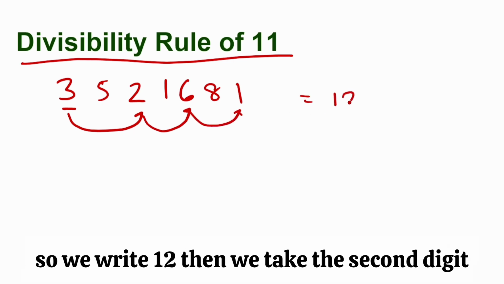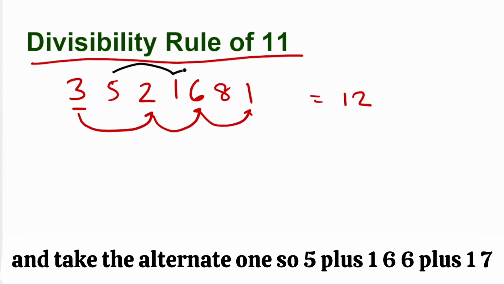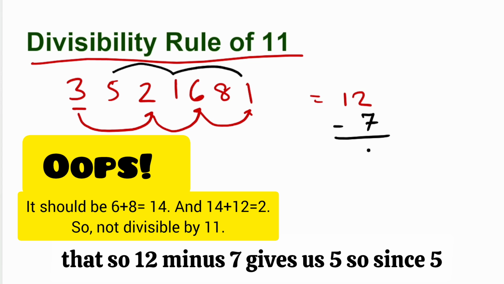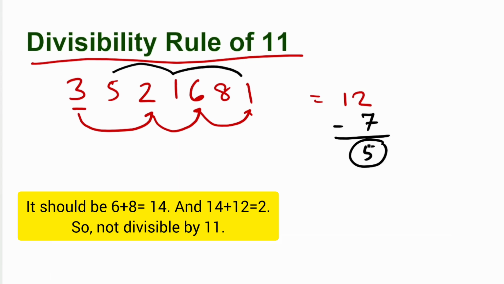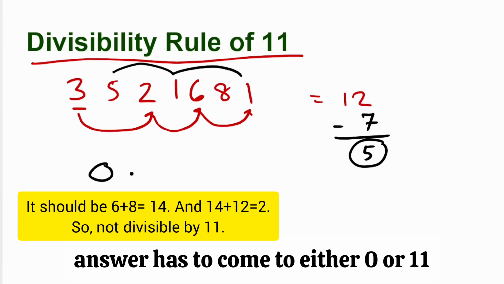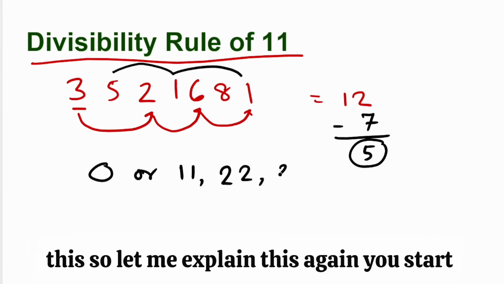So we write 12 and then we take the second digit and take the alternate ones. So 5 plus 1, 6, 6 plus 1, 7. And we subtract that. So 12 minus 7 gives us 5. Since 5 is not divisible by 11, basically this answer has to come to either 0 or 11 or a number divisible by 11 like 22, 33 like this.